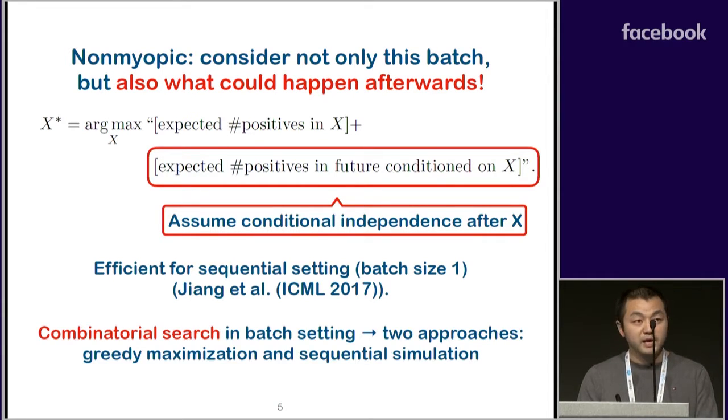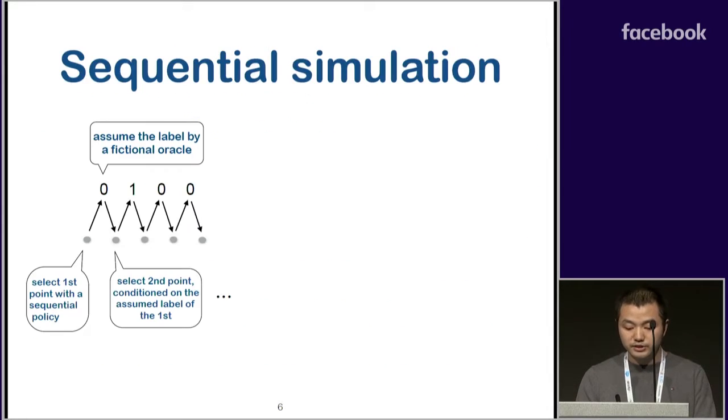However, in the batch setting, it becomes a combinatorial search. We propose two approaches to tackle this challenge: greedy maximization and sequential simulation. Greedy maximization is a common practice for maximizing set functions. We'll briefly talk about the second one, sequential simulation. The idea is simple. We simply simulate a sequential policy by selecting points one by one to add in the batch. And we use a fictional oracle to fake the label and update the model based on the fake label and select the next one. The key question here is, how do we assume the label?